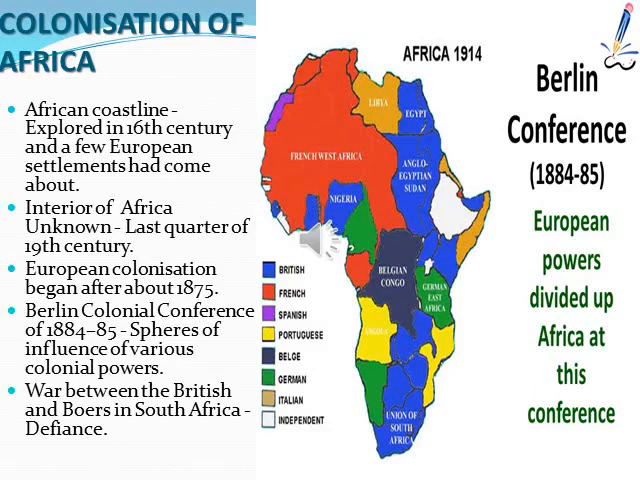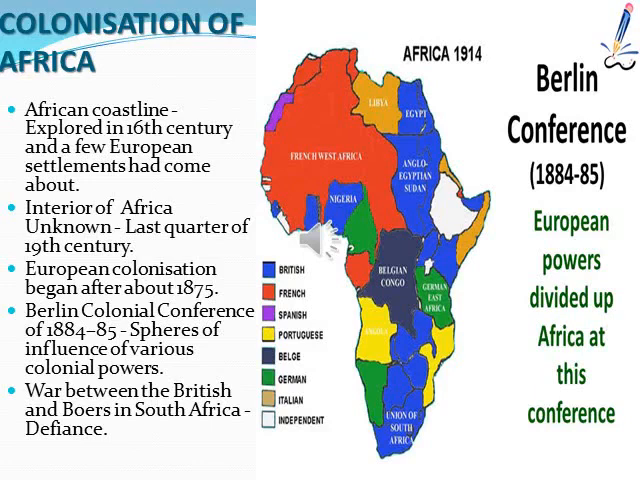European colonization began after about 1875, the last quarter of the 19th century. Then there was a dispute between European powers in sharing the African continent. So a conference was held in Berlin, Germany. As per the Berlin Colonial Conference of 1884-85, spheres of influence of various colonial powers were introduced. The European powers divided the African continent among themselves as per the spheres of influence.